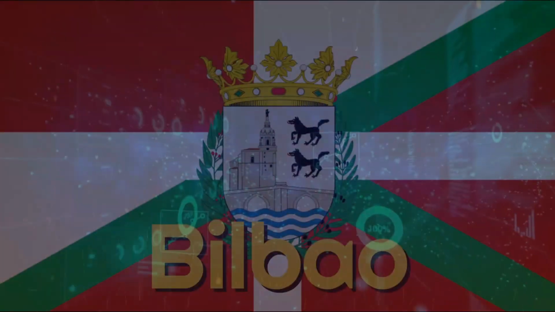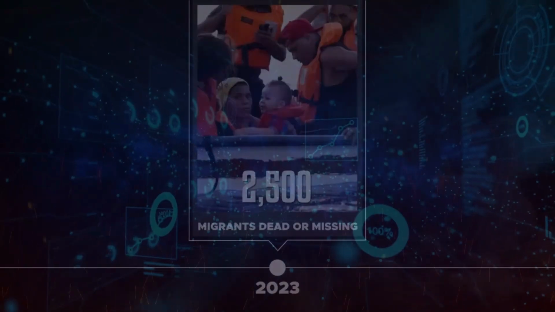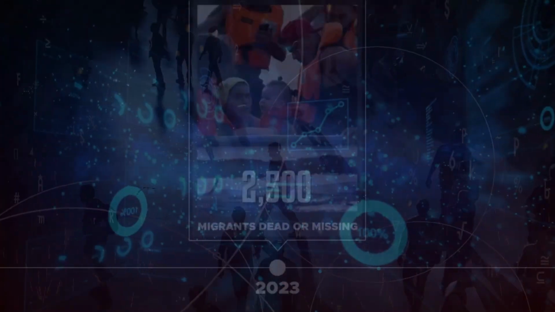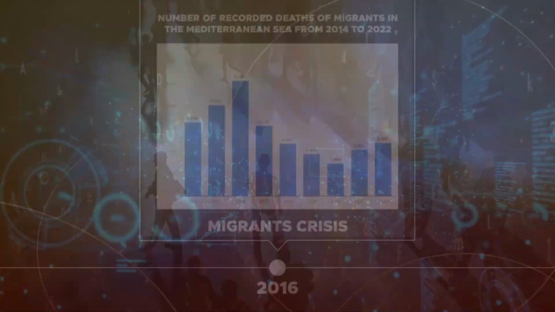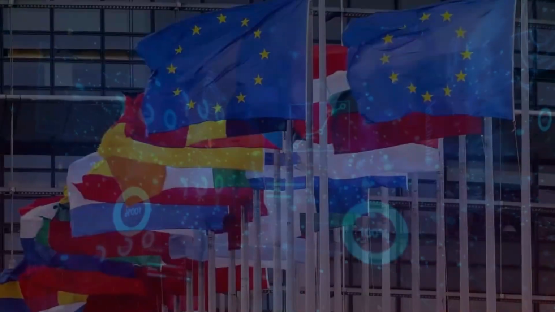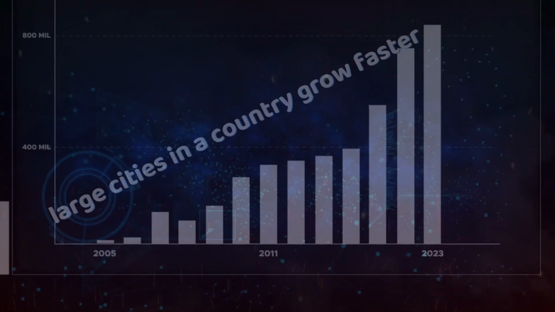However, there are also regions in Spain that are experiencing population growth. These regions include the cities of Barcelona, Bilbao, and Madrid. Researchers have found that these cities are experiencing positive population growth. One of the reasons for this is that people from Germany or France, for example, are moving to Madrid. Researchers in Europe also speak of a so-called Bacon Belt effect. This means that the surrounding areas of large cities in a country grow faster than the large cities themselves. At the same time, however, the population in rural regions is falling.